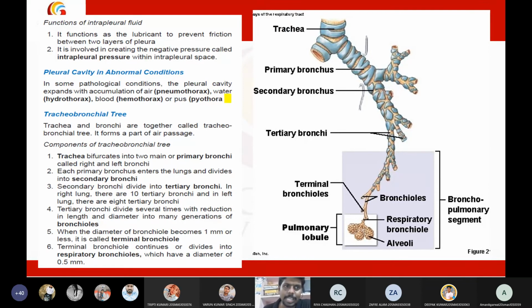Usually the pleural cavity will be present with pleural fluid. Sometimes this pleural fluid will be replaced with air, called pneumothorax. It is replaced with water, called hydrothorax. It is replaced with blood, called hemothorax. It can also be replaced with pus cells in case of bacterial infection, and that condition is called pyothorax. So this is all about the significance of pleura, pleural space, and the abnormal conditions of this pleural space.